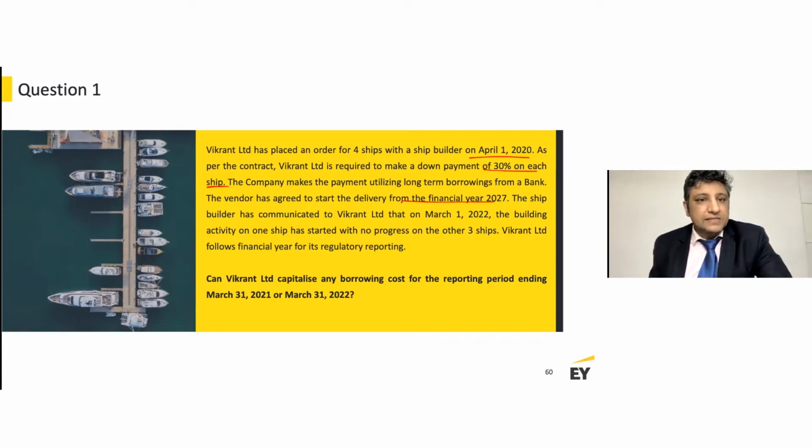The shipbuilder has communicated to Vikrant Limited that as on 1st of March 2022, the building activity on one ship has started with no progress on the other 3 ships. This is an important statement for us. Vikrant Limited follows the financial year for its regulatory reporting. The requirement of the question is, can Vikrant Limited capitalize any borrowing costs for the reporting period ending 31st of March 2021 or 31st of March 2022?